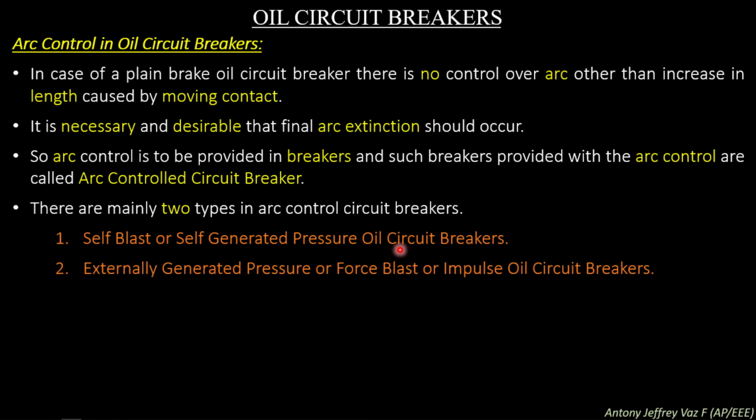The second type is externally generated pressure, or force blast, or impulse oil circuit breakers. Here the pressure is generated externally, using a force or compressed air. This type is known as impulse oil circuit breakers.